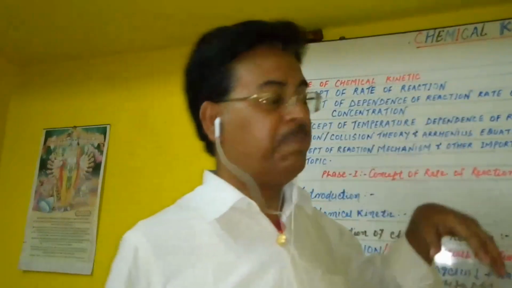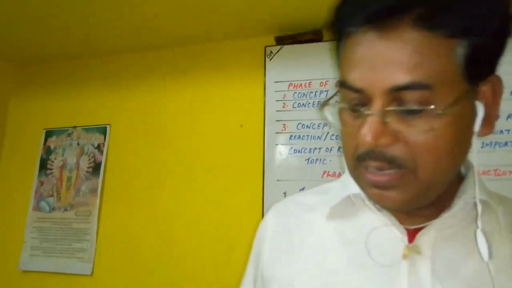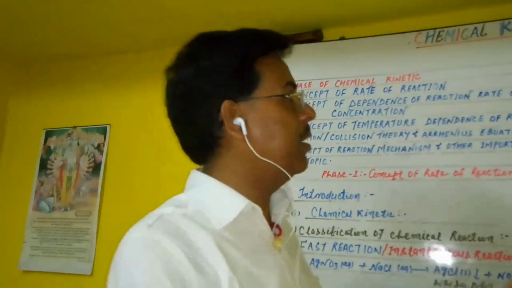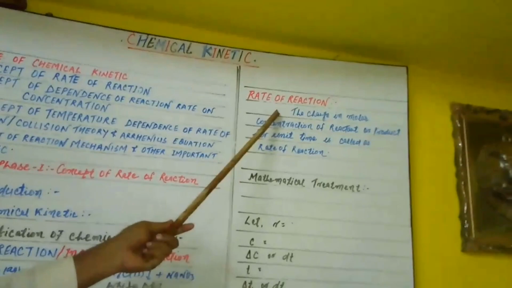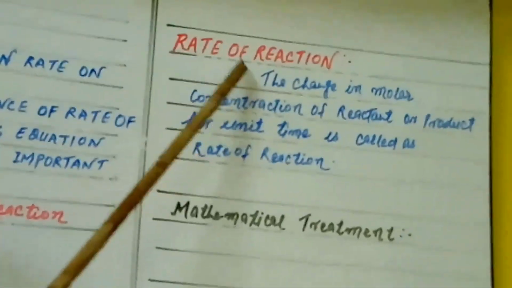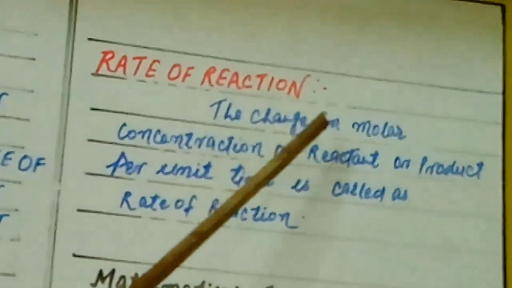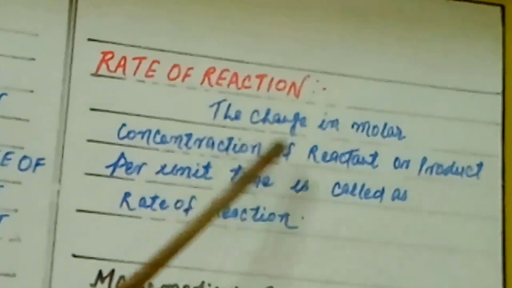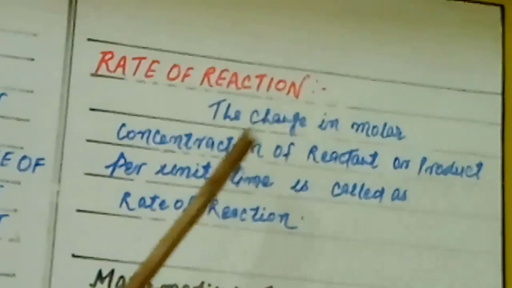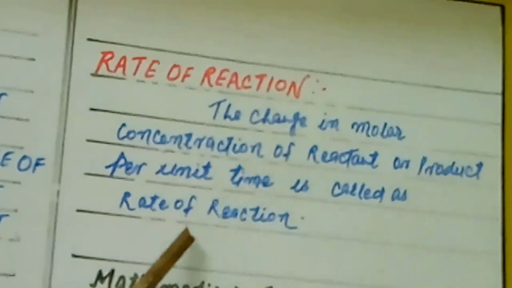So what is the definition of the rate of chemical reactions? We will give more definitions later, but firstly you see here: the change in molar concentration of reactant or product per unit time is the rate of reaction.